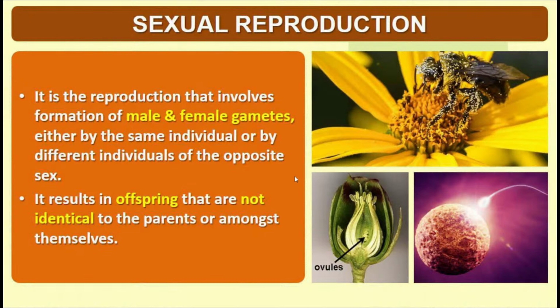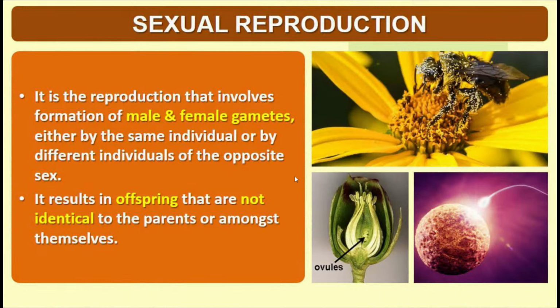Meiosis occurs during sexual reproduction for the formation of gametes, or gametogenesis. Due to meiosis, the gametes have half the number of chromosomes found in the parent species. It means that meiosis is responsible for maintaining the chromosome number of the species in the process of sexual reproduction.